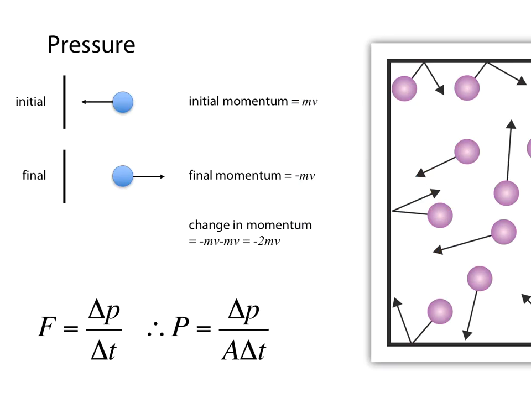Because there is a change in momentum, they have initial momentum mv and final momentum minus mv, and so the change in momentum is minus 2mv. You should remember that equation and that relationship from the previous unit. So the force, from Newton's second law, is change in momentum over change in time. Therefore pressure, big P, with momentum little p, equals force divided by area, so it's change in momentum divided by area times the time.